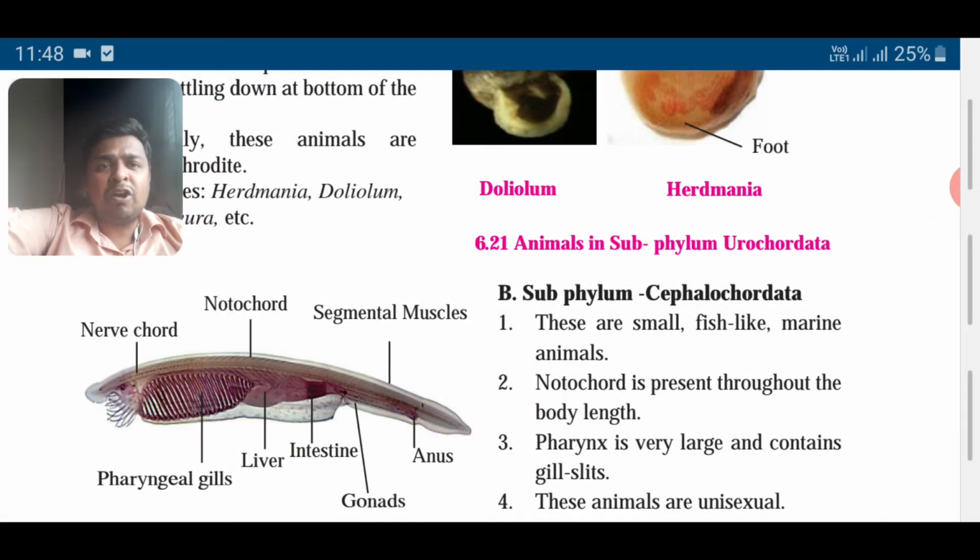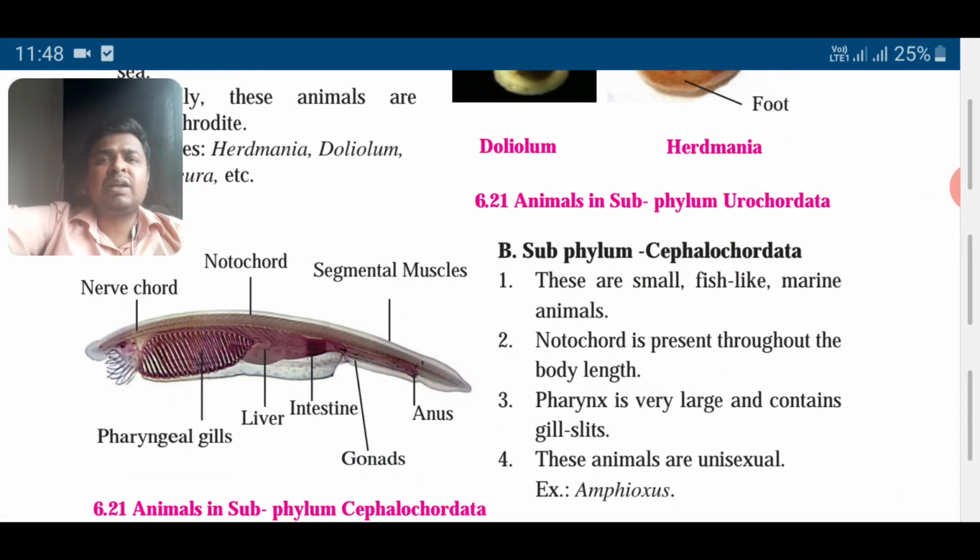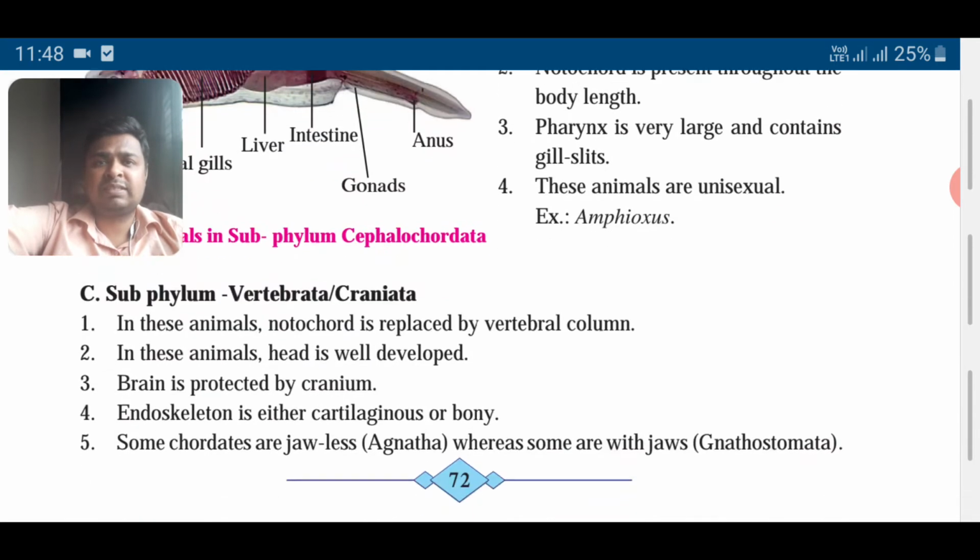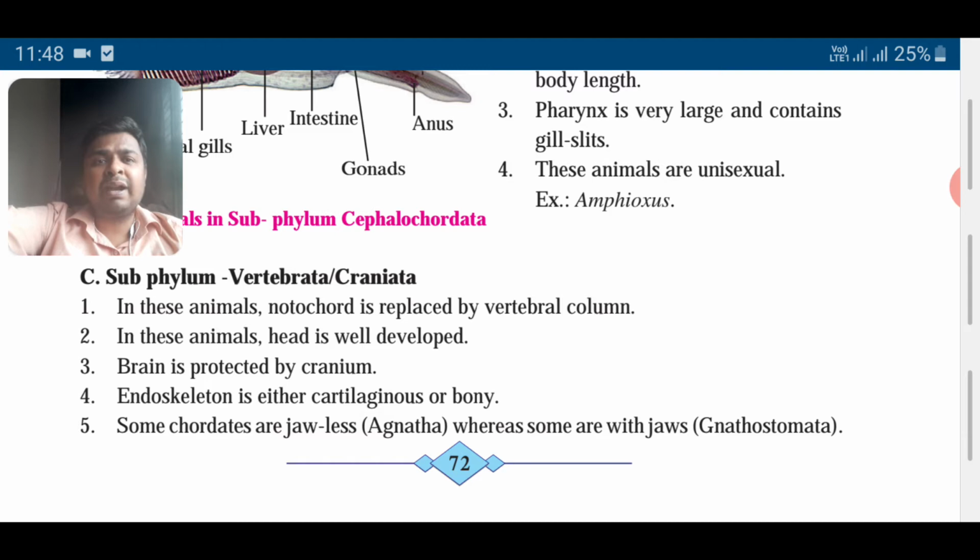So the Cephalochordata subphylum, you can see the typical structure of animals of Cephalochordata. They are fish-like animals. Notochord is present throughout the body. The pharynx is very large, containing gill slits. These animals are unisexual. Example is Amphioxus. Next is Vertebrata or Craniata.